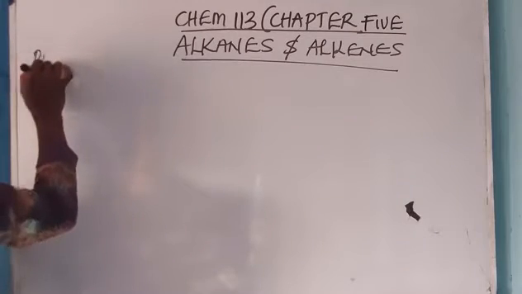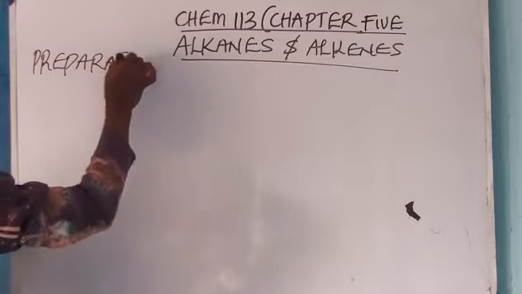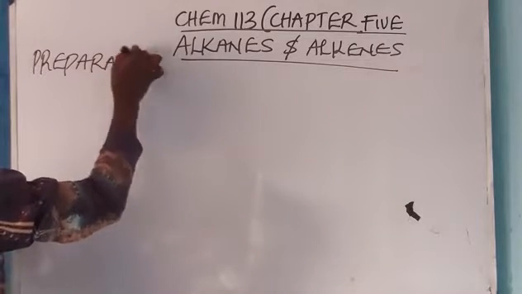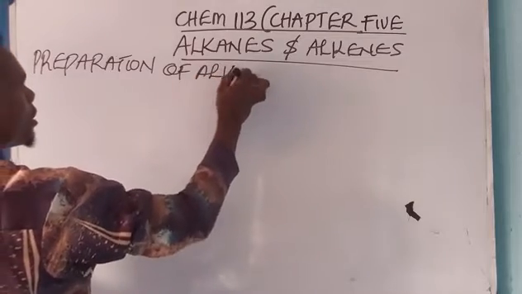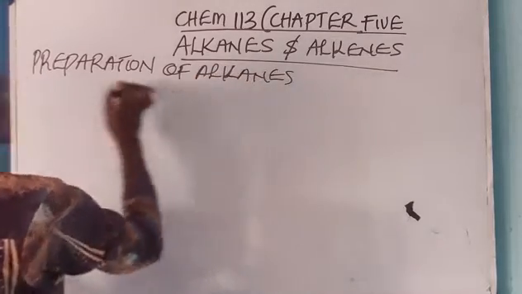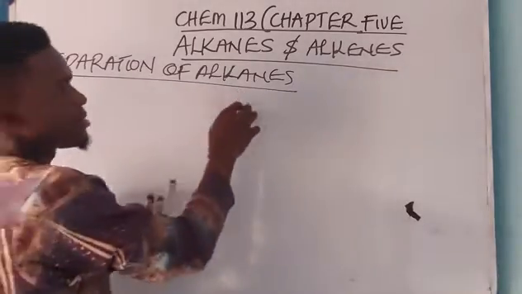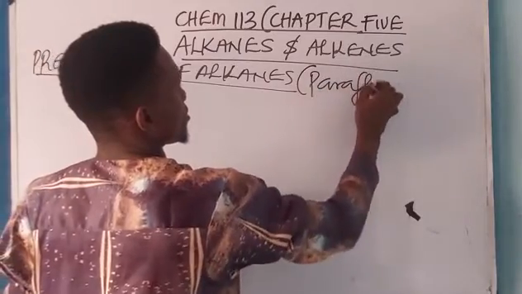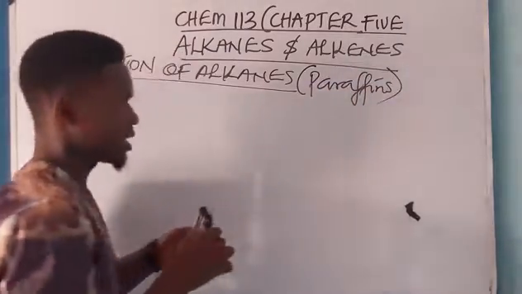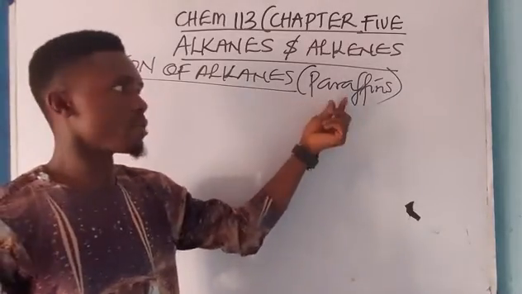Preparation of alkanes. And of course, you know that another name for the alkanes is called what? Paraffins. Another name for the alkanes is called what? Paraffins. They are otherwise called what?